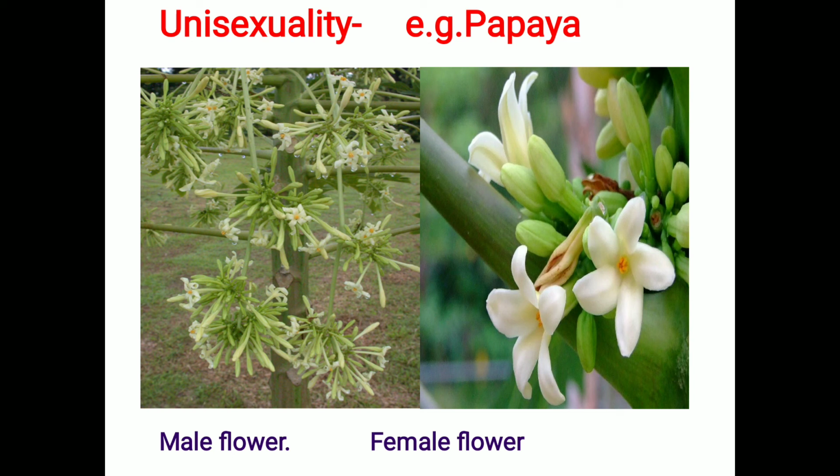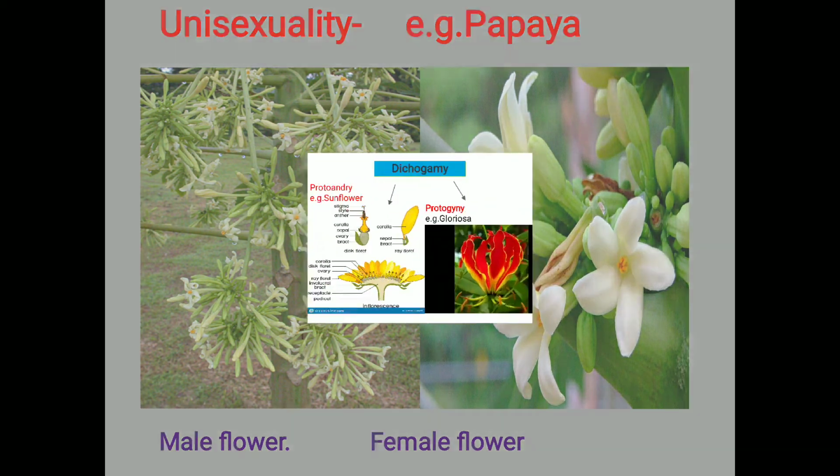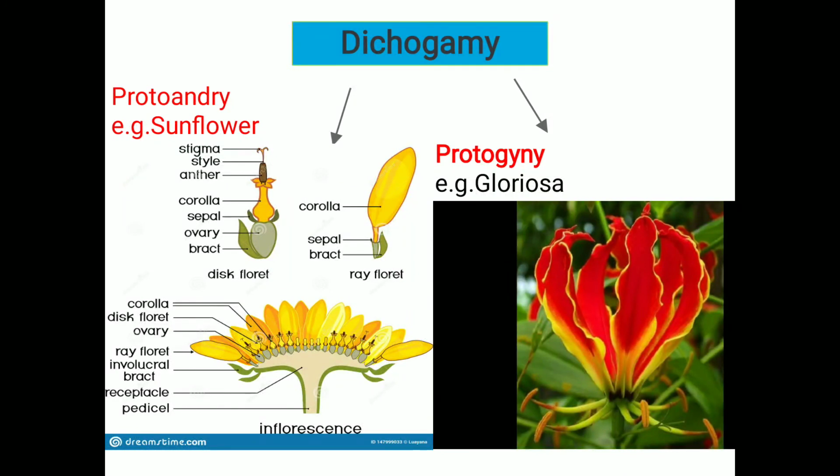Let's recap briefly. What's happening in this slide? You can find unisexuality. What is unisexuality? The male and female flowers are present on different plants. That is called unisexuality. It occurs in papaya. In the next slide, dichogamy. What is dichogamy? The period of maturation of anther and stigma is different. On the basis of this, it is divided into two types, protandry and protogyny.